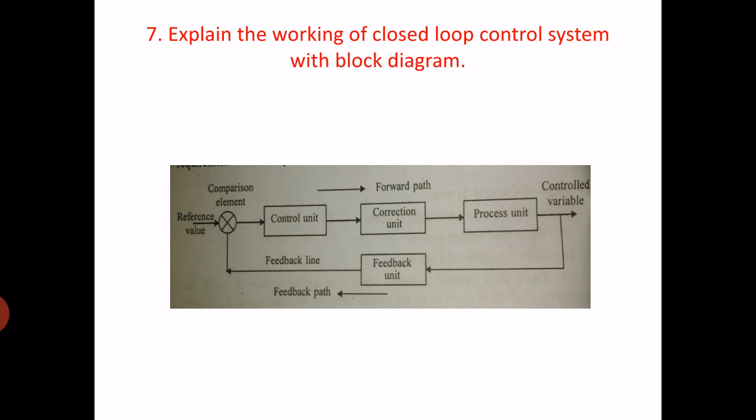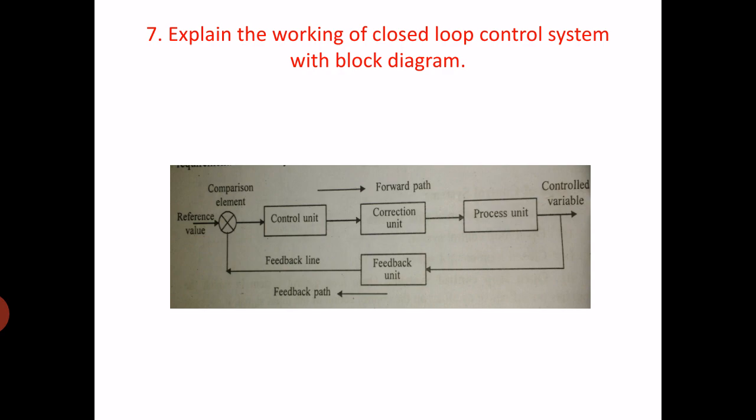And if it is not 1500, the speed is measured and feedback is given to the comparison element. Here the required or reference input is 1500, but we are not getting it, it is 1450, for example.